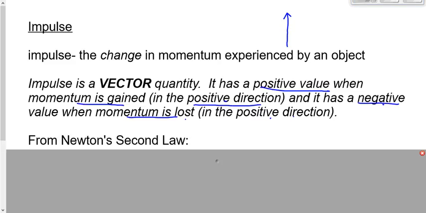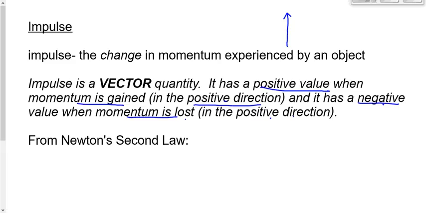All right, I want to relate this to Newton's second law now. If you remember Newton's laws from Physics 20, Newton's first law: object at rest stays at rest, object in motion stays in motion, straight line, constant speed, until acted upon by an unbalanced force. The third law was the action-reaction thing. If object A applies a force on B, B applies an equal and opposite force on A, or for every action, there's an equal and opposite reaction. The second law was basically F is equal to m times a.